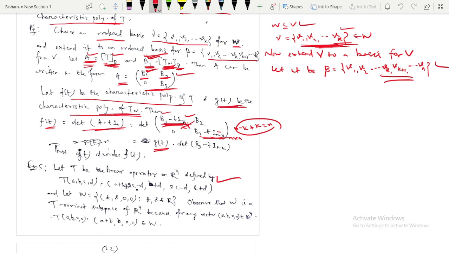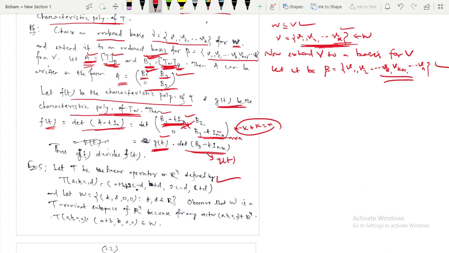So B1 minus tI_k is in place of this one, and its determinant is g of t, the characteristic polynomial of T_W. And the determinant of this other one is a polynomial, let it be q of t.